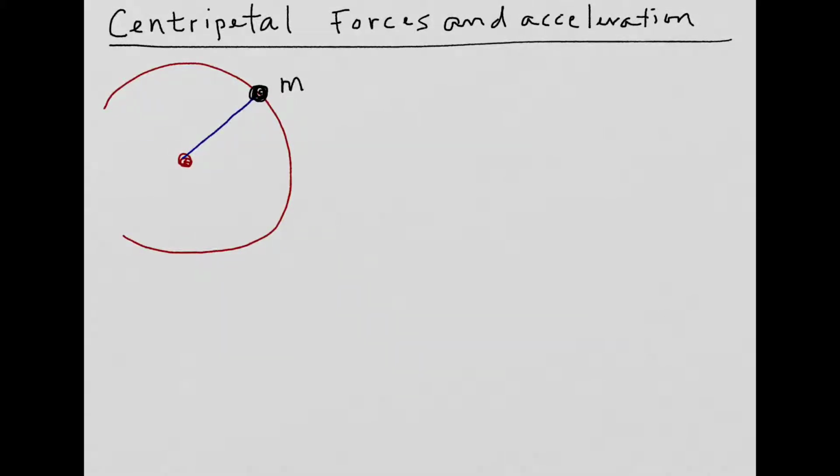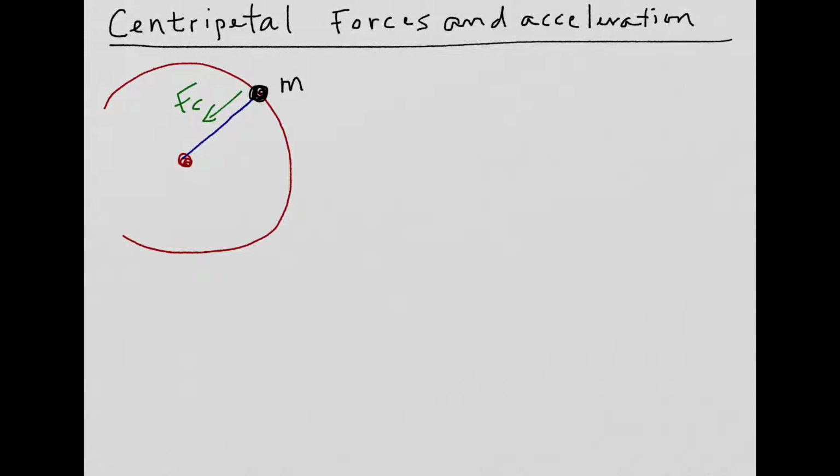In this video, we'll look at centripetal forces and accelerations. Anytime you have something going around in a circle, it's very important to realize that there's a force pulling that object into its circular path. The word centripetal means centrally directed. So a centripetal force is just a force that points towards the center of the circle. It's not a new kind of force. It's just one that's pointed in that direction.